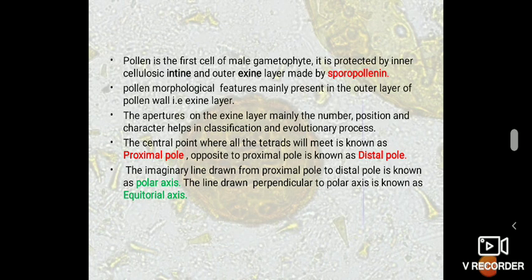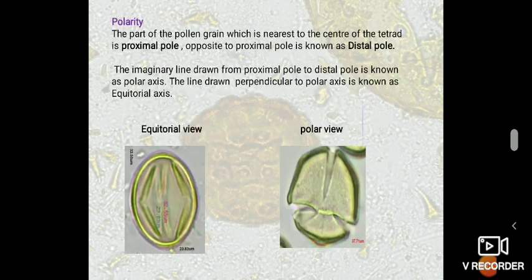The central point where all the tetrad pollen grains meet is the proximal pole, and the opposite pole is the distal pole. The imaginary line from proximal pole to distal pole is the polar axis, and the line perpendicular to it is the equatorial axis.